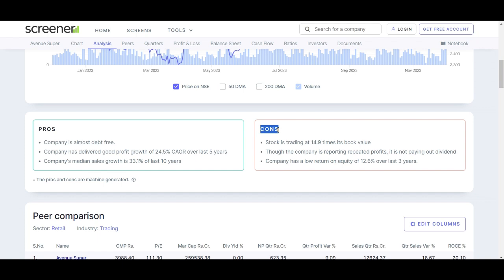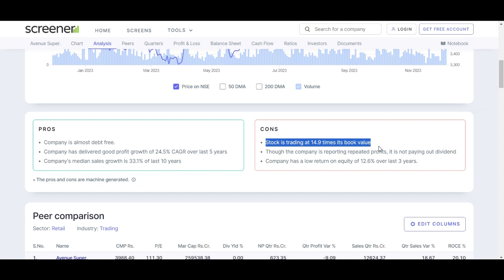While DMART exhibits strength, it's essential to consider potential concerns that investors should be aware of. Today, we will deal with some of the key drawbacks associated with DMART stock. So, the first one is the stock is trading at 14.9 times its book value. One notable concern with DMART is its elevated price to book ratio, currently standing at 14.9 times its book value.